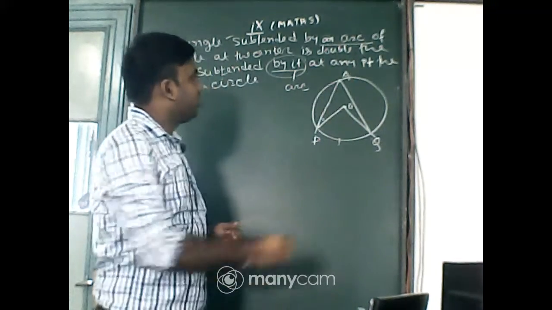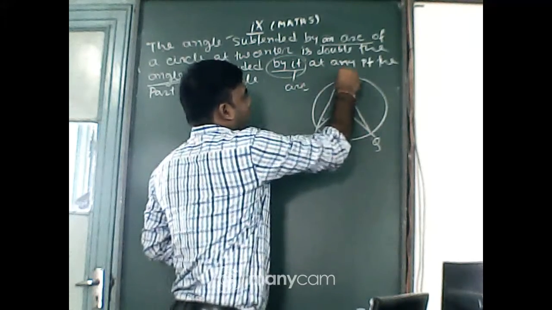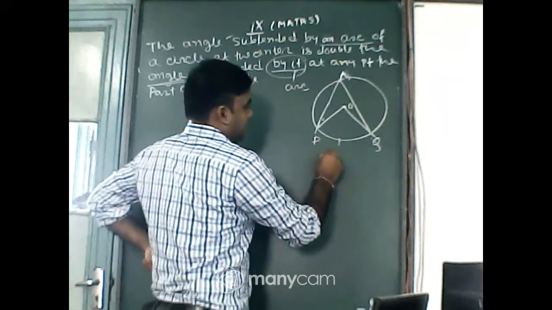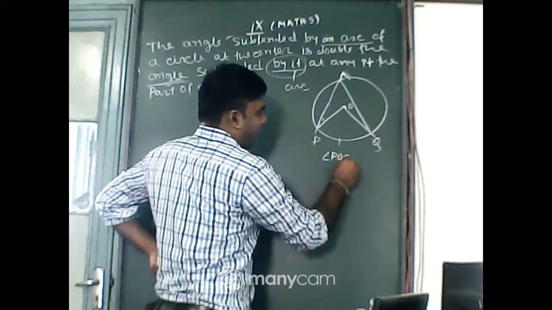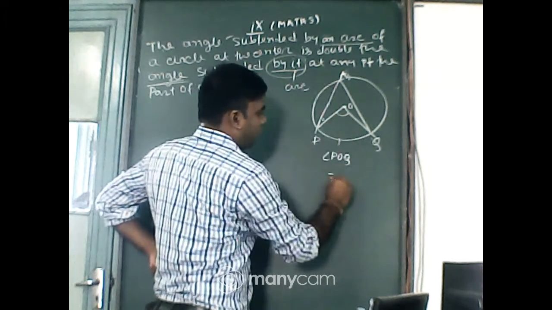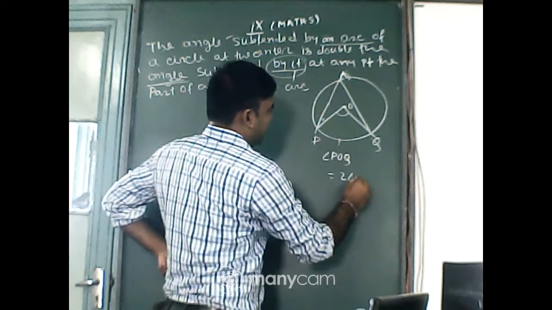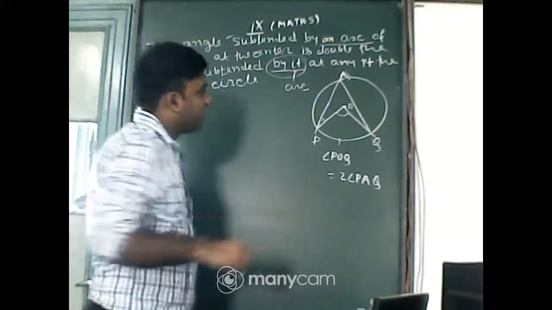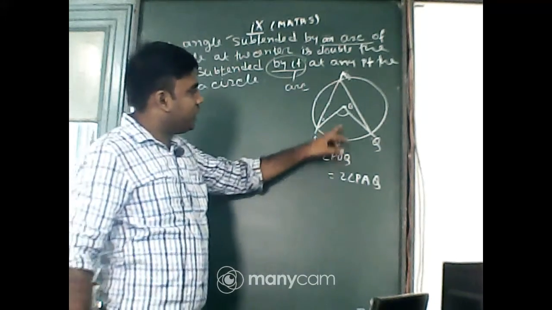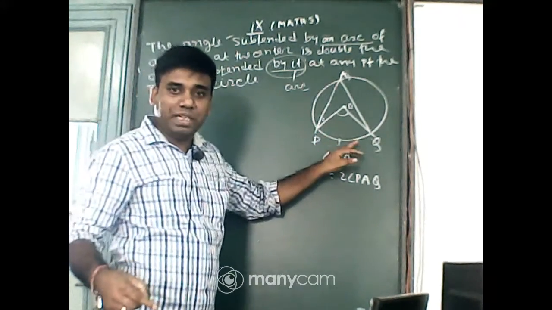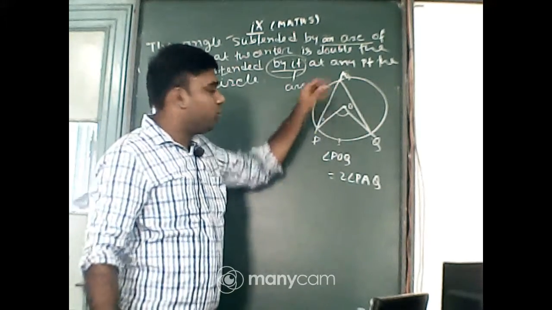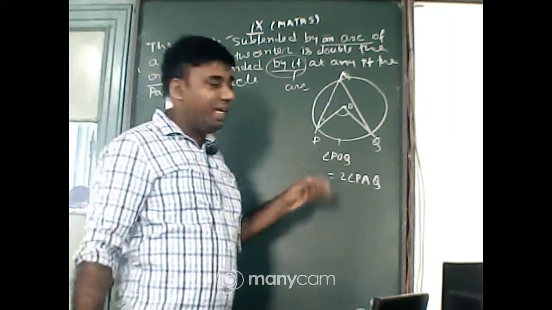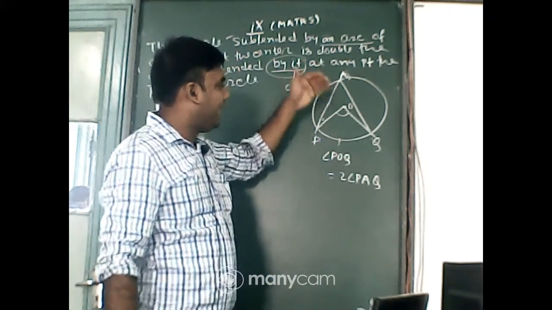So for that point A, we have to prove that angle POQ is equal to double of angle PAQ. POQ means the angle subtended by the arc PQ at the center, and PAQ means the angle subtended by the arc PQ at a point on the circumference, that is A.